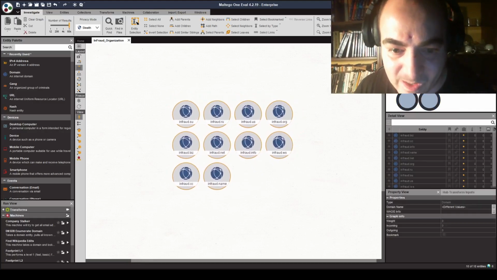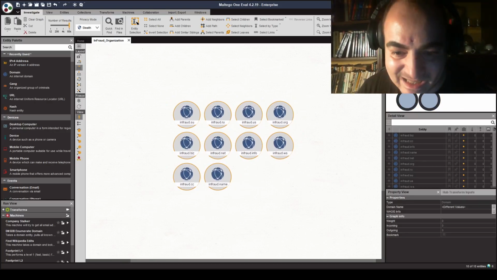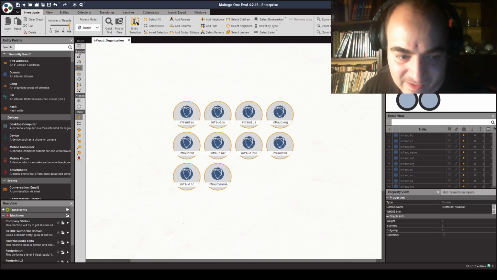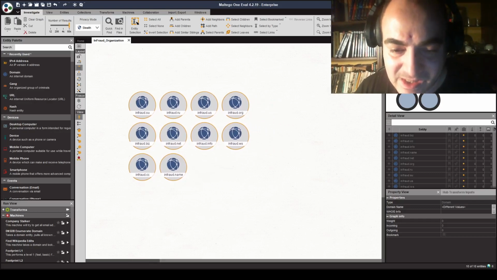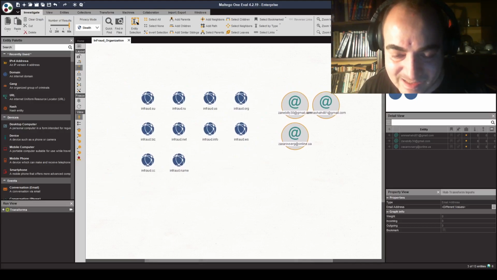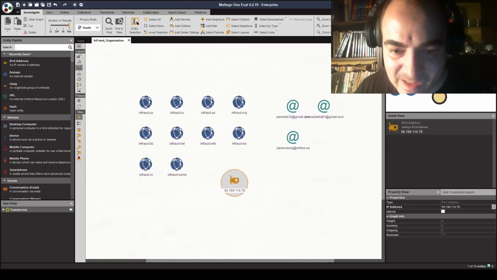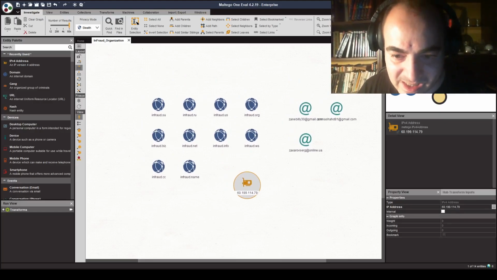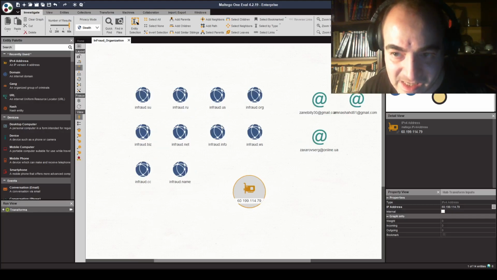Here are some of the primary domains of the InFraud Organization, which I managed to obtain throughout the years. I've been actively collecting these domains using open source intelligence. I've also managed to identify some of the key personal email address accounts behind some of the primary members of the InFraud Organization, including one of their primary internet address, where they used to host one of their primary domain back in the day.